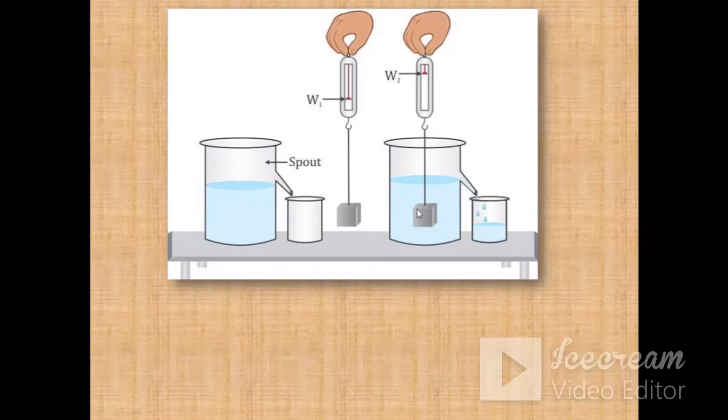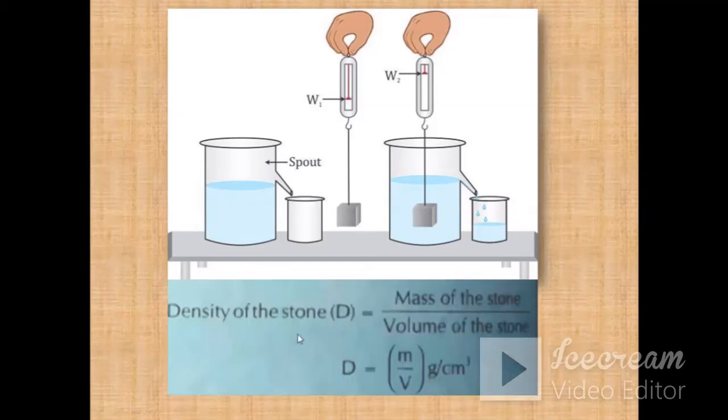You can measure the mass again using the digital balance or beam balance. Then you can use the formula again: mass of the stone, or mass of the object, upon volume of the object. Mass you will get from the beam balance and V you will get from the displaced volume from the Eureka can. Okay, these are the two methods. One is the displacement method and the other is the Eureka can method.